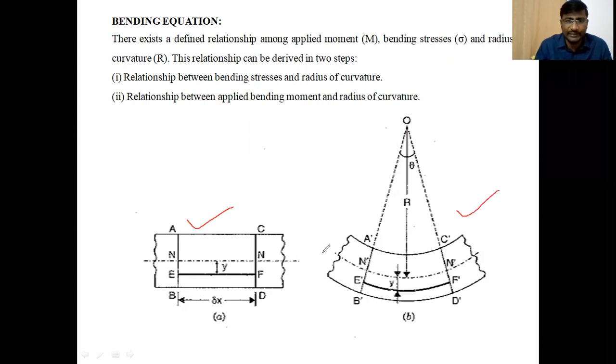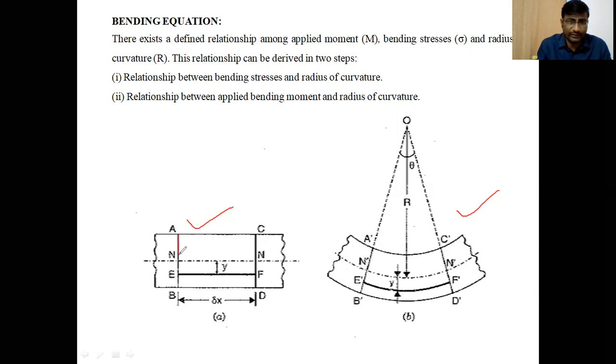A part of the beam is straight initially before applying the load, and bends like an arc after applying the load. So these two diagrams show the beam before and after bending. Let us consider two transverse sections or cross sections, AB and CD.